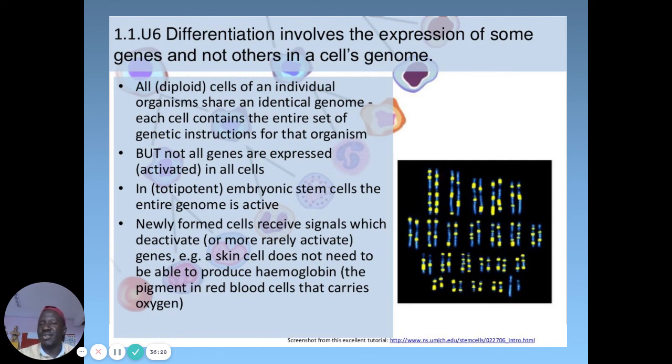All diploid cells of an animal or individual organism share an identical genome, and each contains the entire set of genetic instructions for that organism. But not all genes are expressed or activated in cells. In totipotent embryonic cells, the entire genome is active.